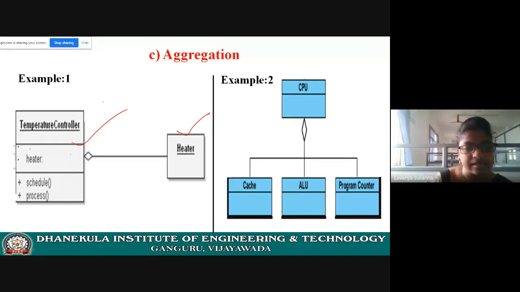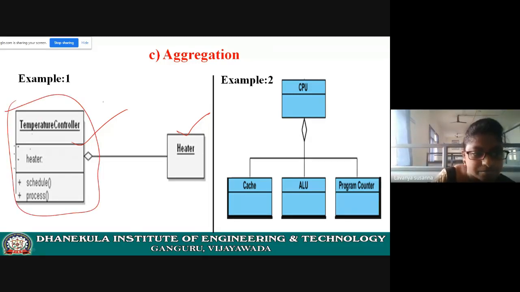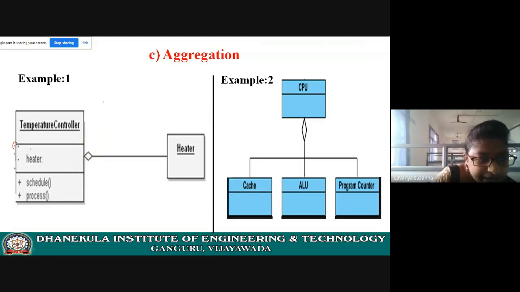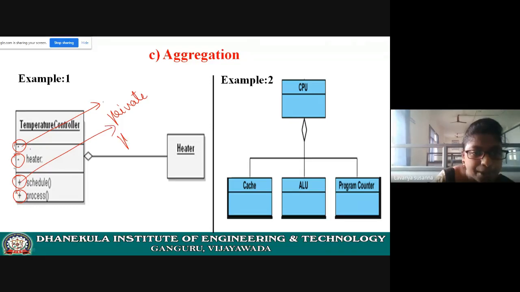Temperature control is a class. See, this diagrammatic representation is important. The symbol and then the class name and a line. Draw a line. Here are the data members. You need to write data members or variables and draw a line, and after that you need to write methods. Okay, symbols are very important. Now, what is this minus? What is this plus? Minus is nothing but private. It represents a private access specifier. Plus is nothing but the public access specifier.